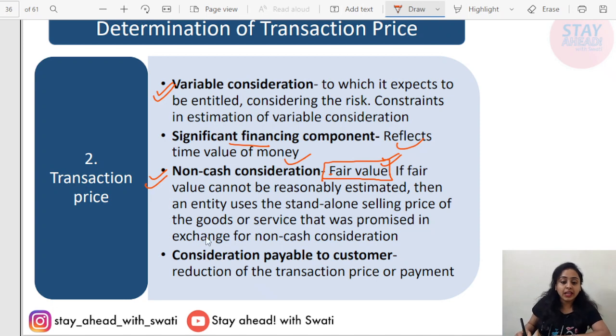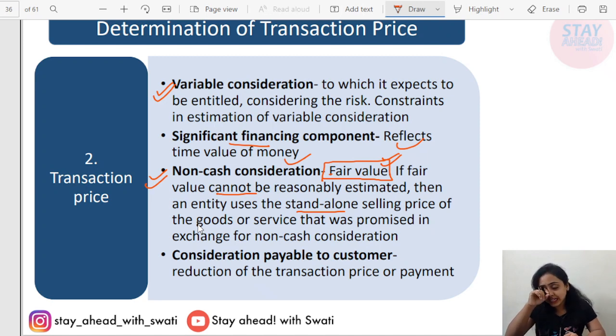Now, if fair value cannot be reasonably estimated, that is, the entity is unable to calculate the fair value of such non-cash consideration, then the entity uses the stand-alone selling price of the goods and services and records the transaction price, recording the revenue. First preference is what? First preference is the fair value of the non-cash consideration.